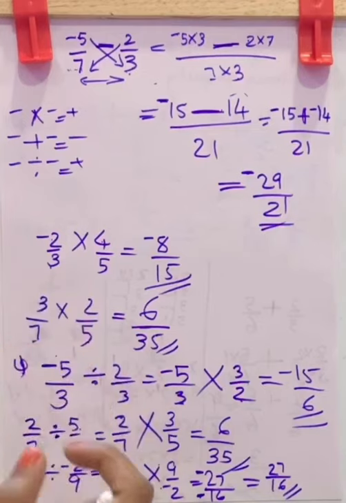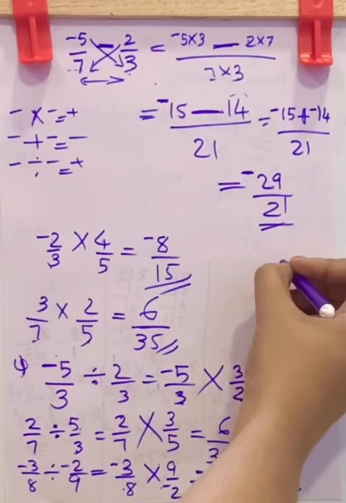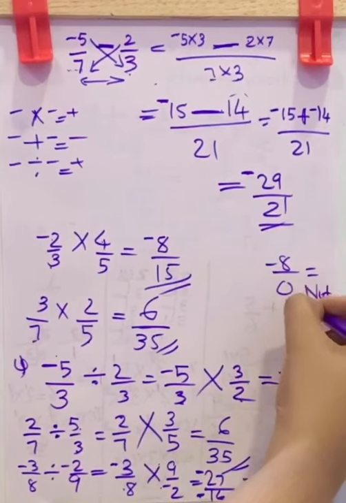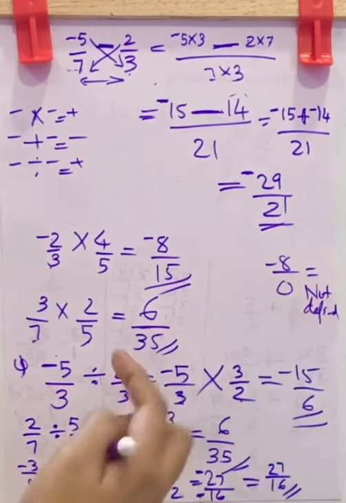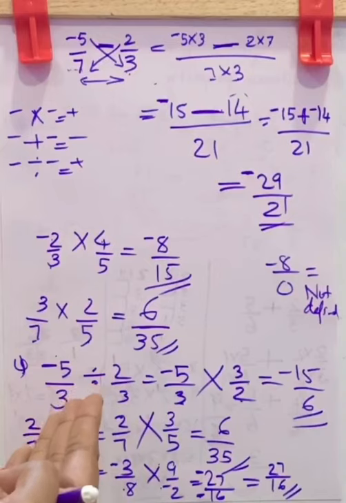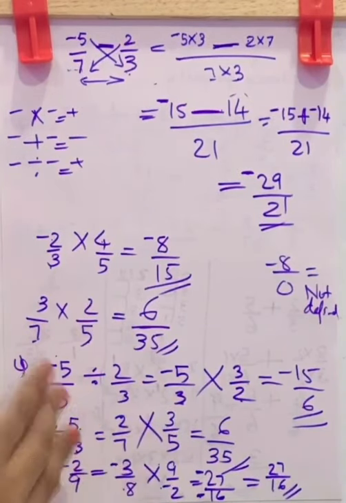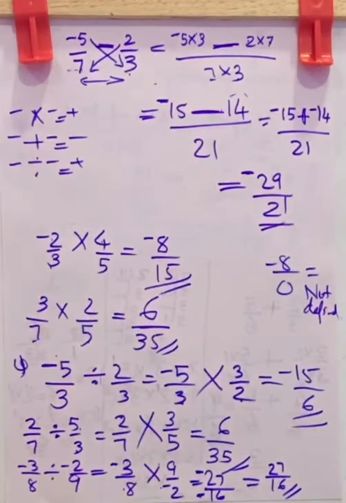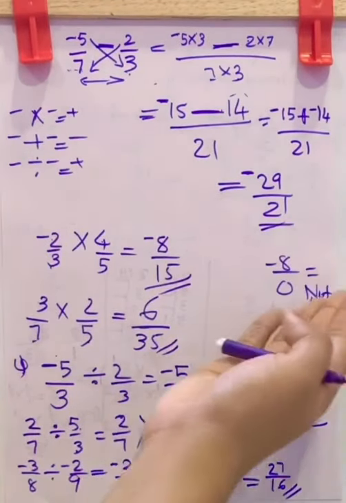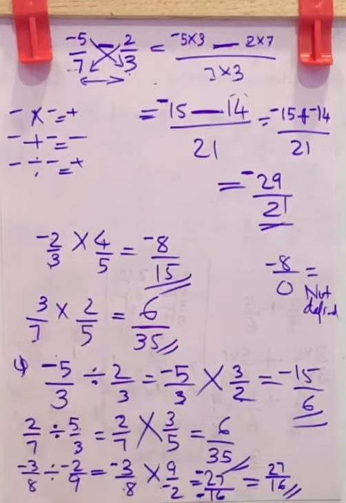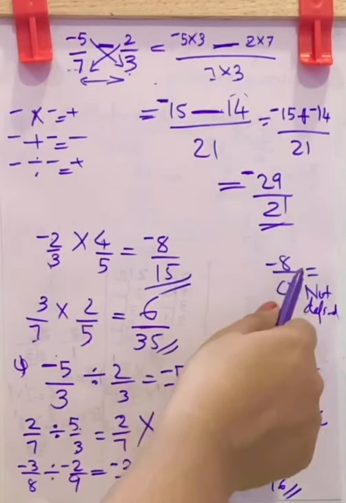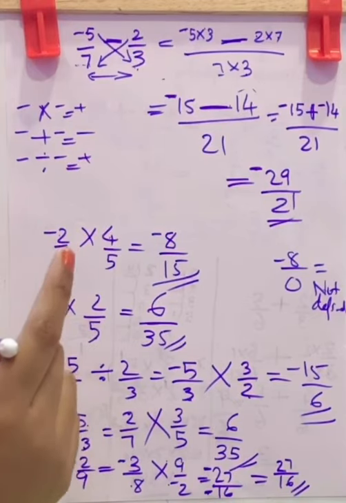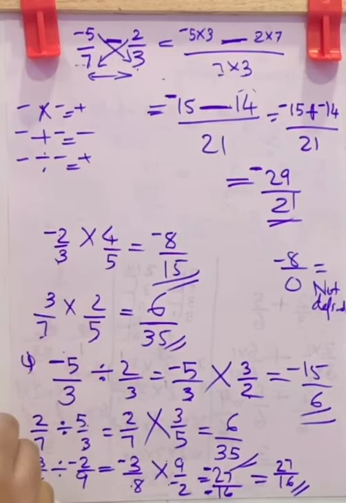If any integer by 0 is not defined, you can say that rational numbers are not closed for division, because here the result is not a rational number. If it was a rational number, you could say rational numbers are closed. Here the result is not defined, so we can say rational numbers are not closed under division.